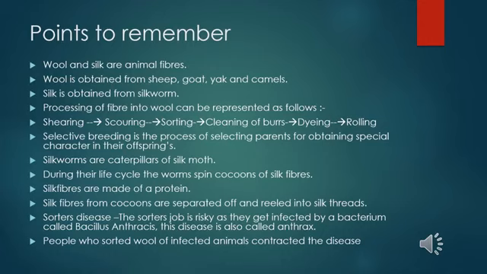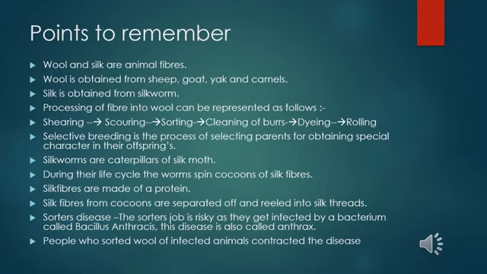Next point, what is the meaning of selective breeding? Selective breeding is the process of selecting parents for obtaining special characters in their offspring. Then silkworms are caterpillars of the silk moth. During their life cycle, the worms spin cocoons of silk fibers. Silk fibers are made of a protein. Silk fibers from cocoons are separated off and reeled into silk threads.